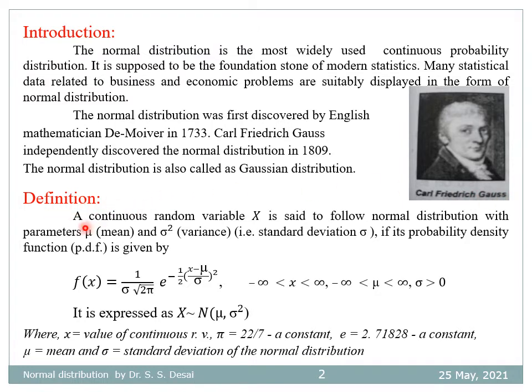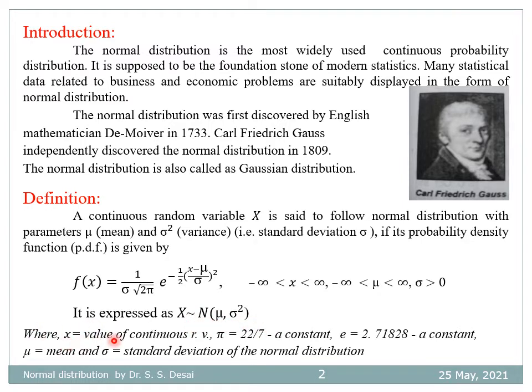Now let us define normal distribution. A continuous random variable x is said to follow normal distribution with mean mu and variance sigma square if its probability density function is given by f(x) = 1 divided by sigma root 2 pi, e raised to minus half ((x minus mu) divided by sigma) square, for minus infinity less than x less than plus infinity, and it is expressed as x follows normal(mu, sigma square).